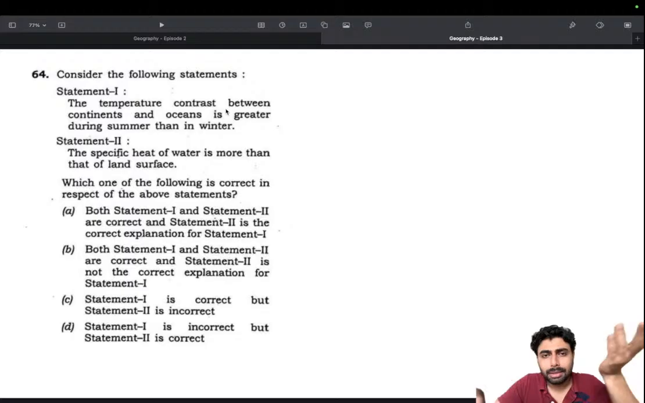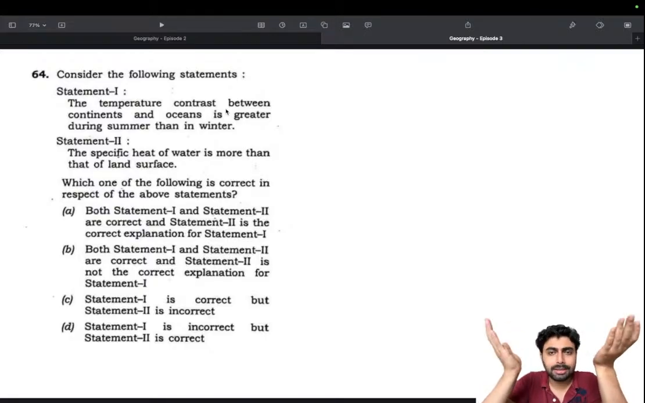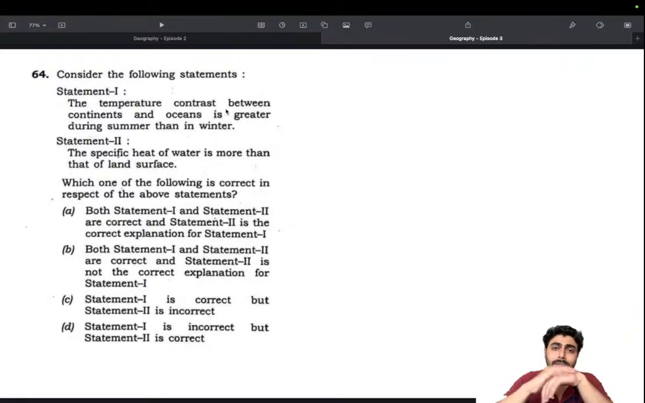Imagine land and water with temperature differences, in summer and winter. In summer the contrast will be there, but the difference is less. It's not the actual temperature we are considering, it's the difference between land and water. So that is greater in summer actually. No, it's actually greater in winter and not summer. So this statement is wrong and we'll get the answer.